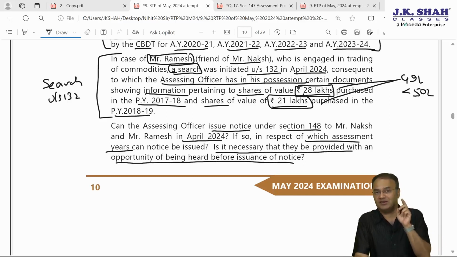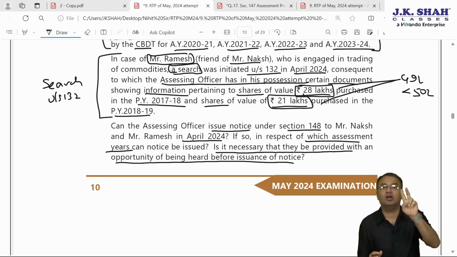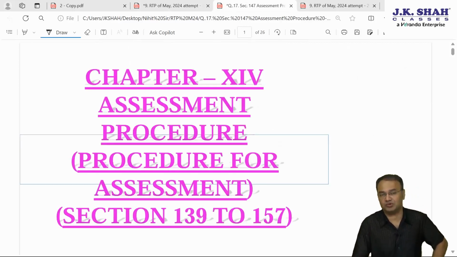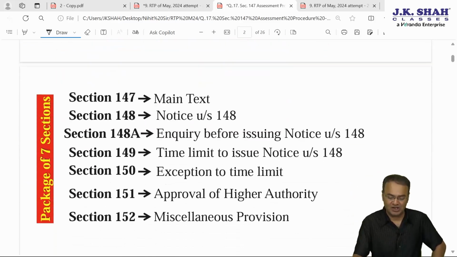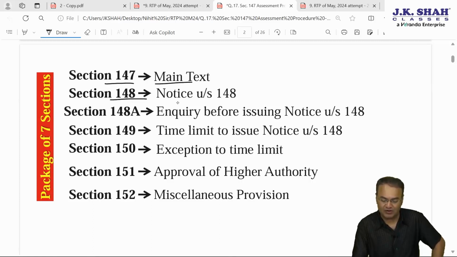So 3 questions are asked: whether case can be reopened by issuing notice under section 148 or not. If yes, then for which of the assessment years, and third, whether opportunity of being heard will have to be given or not. So if you recollect, assessment procedure chapter, reopening of the case is entirely governed by combination or a package of 7 sections. Section 147 is the main text, 148 is a notice to reopen, but before issuing the notice, section 148A says that AO will have to do two things.